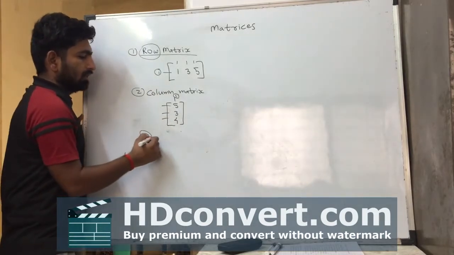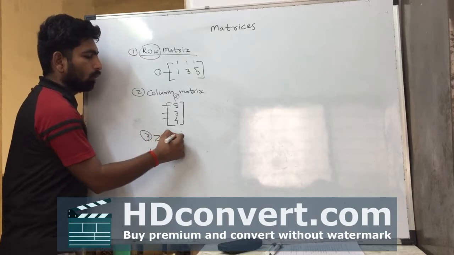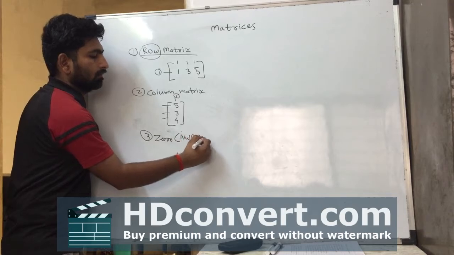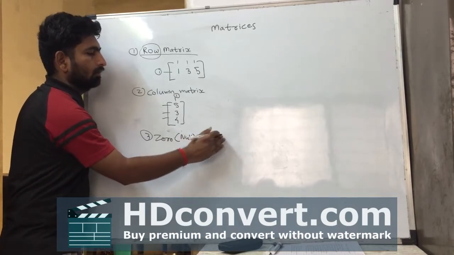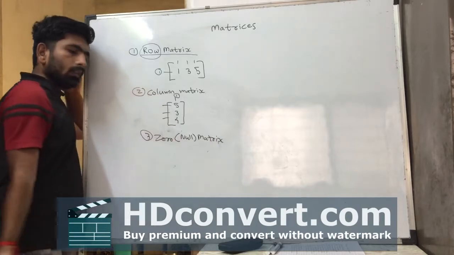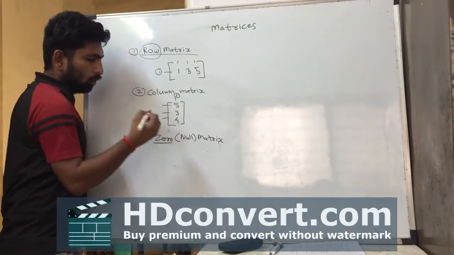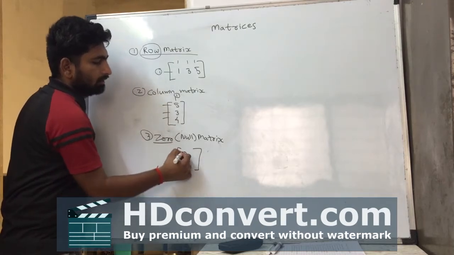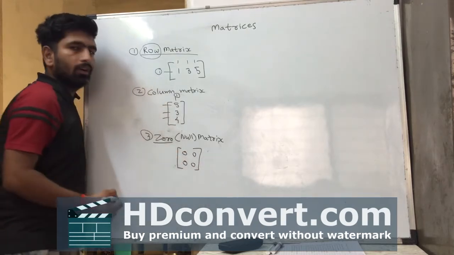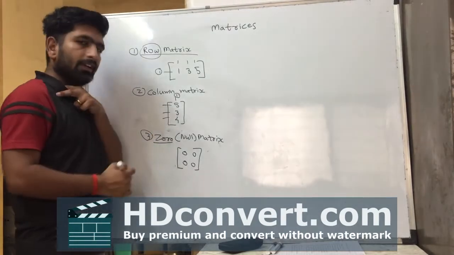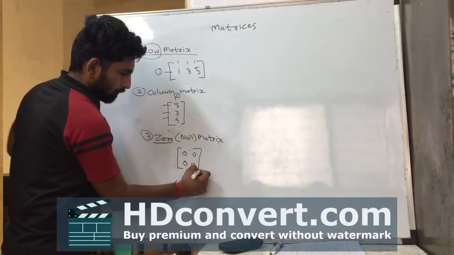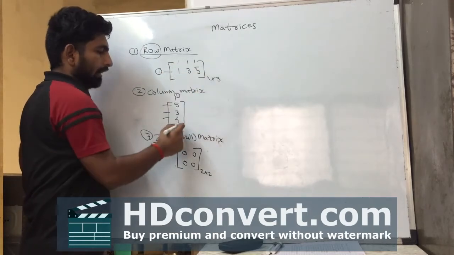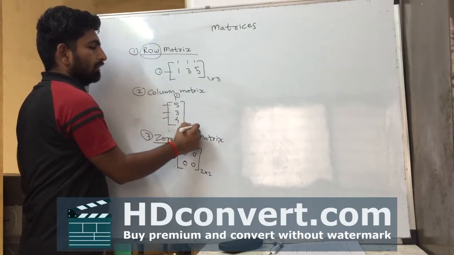Third type is the zero or null matrix. As its name indicates, zero. So each and every element in the given matrix is 0. Therefore we call it a zero matrix. The arrangement is 2 by 2. Above arrangement, this arrangement is 1 by 3 and this arrangement is 3 by 1.